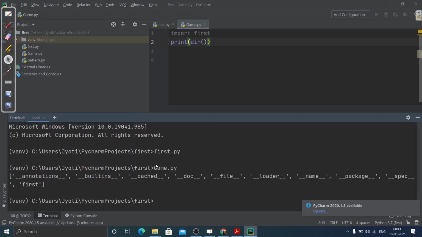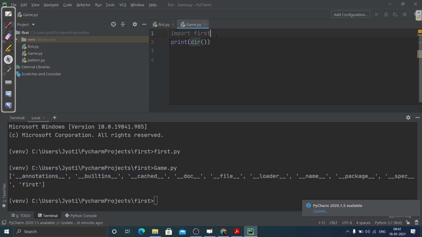Game.py. Here you can see there is a list of attributes, and inside it there is first, this module. We know that this is visible to us and we are importing it, that's why it is written here, inside this list. But what are these annotations, built-ins, cached? These are some special variables that are actually inside this script, or we can say inside this module.